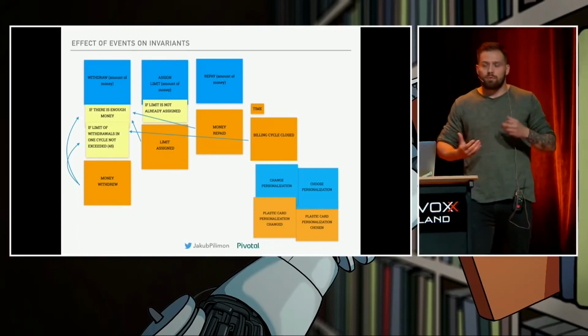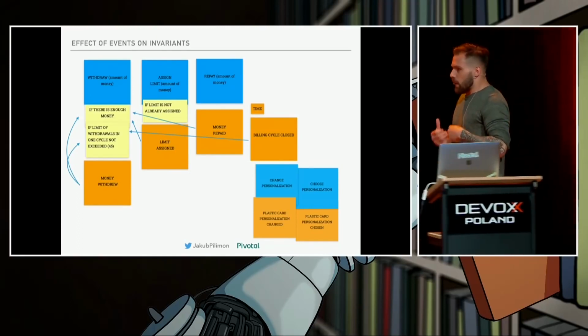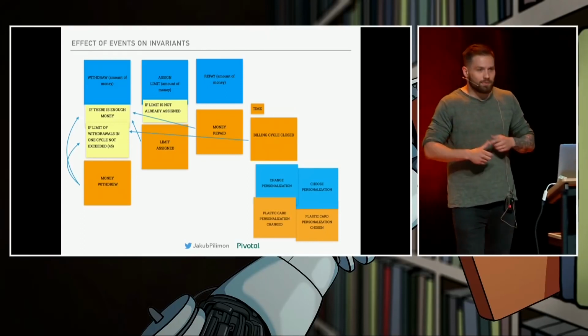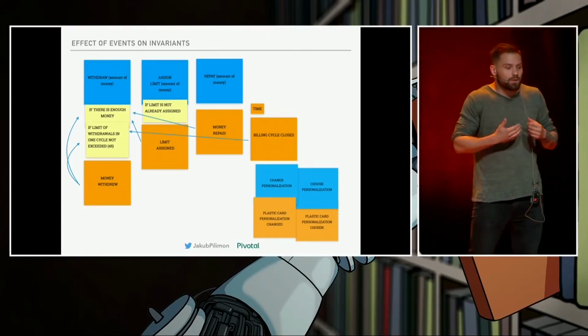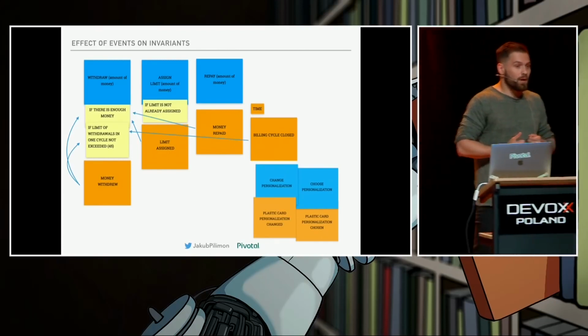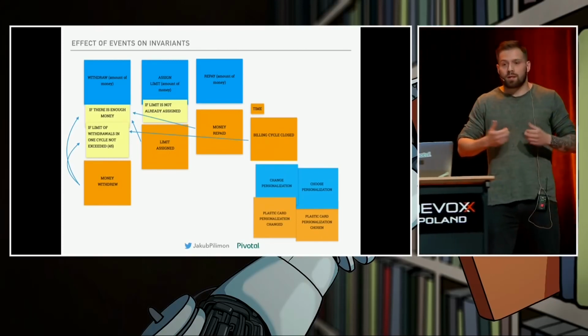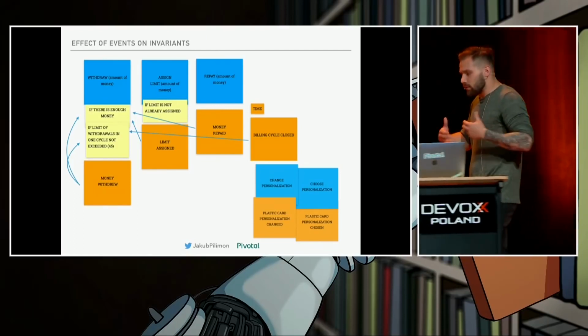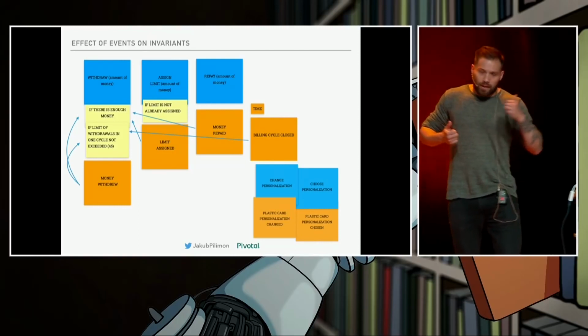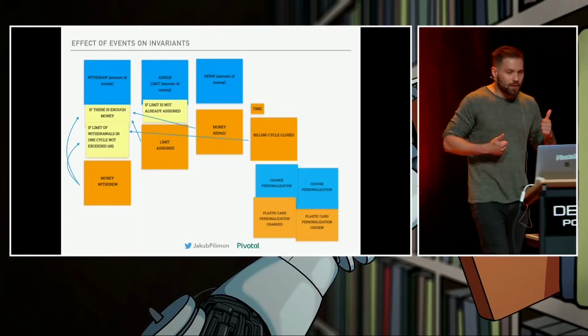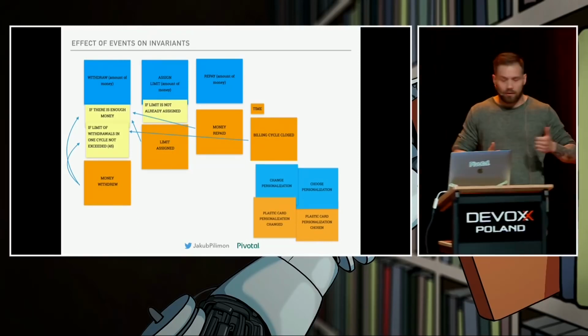Maybe it will even be deleted together, which means it should go together into one class, one module, or one microservice, because we want our code to be highly cohesive. So high cohesion means that the code that changes together should go together into one module, class, or microservice and so on. So high cohesion is the second thing we get from the event storming session, but that's not it.